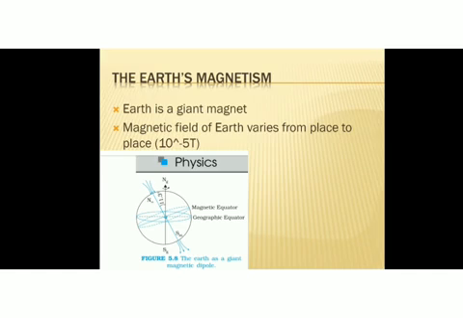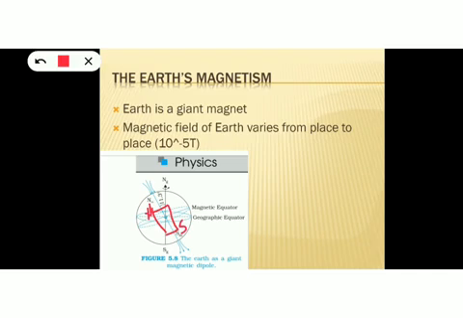If Earth is a magnet, it has a North and South Pole and magnetic field lines. On the globe, we have the North Pole on the top and the South Pole on the bottom. That is the geographical pole. The magnetic North Pole and South Pole are not the same. It is decided by the magnetic field lines of the Earth. You know, when a magnet is suspended freely like this, it always aligns in this direction, that is the north-south direction.